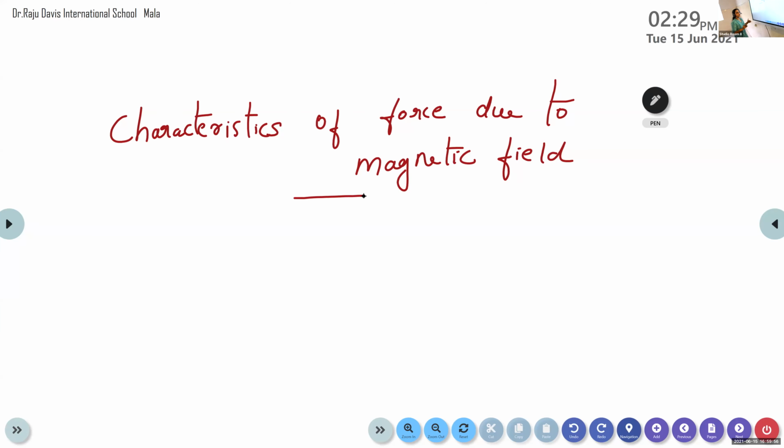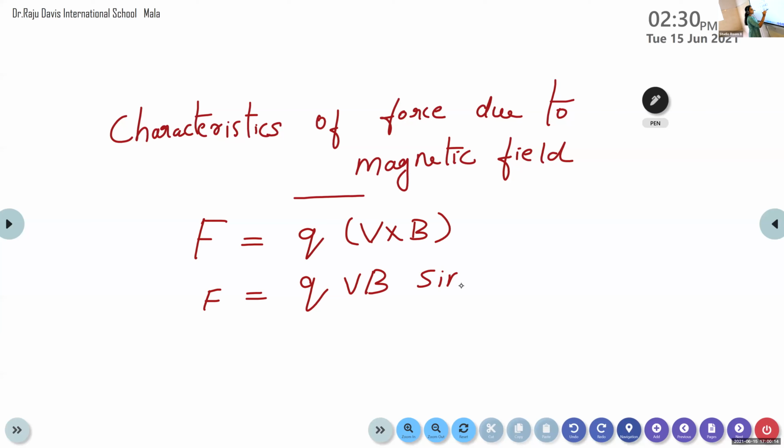The force exerted on a charged particle by the presence of a magnetic field is given by F is equal to Q into V cross B, or we can say that F is equal to QVB sine theta. So the first characteristic of the force due to magnetic field is that this force depends upon charge Q, velocity V and the magnetic field B.